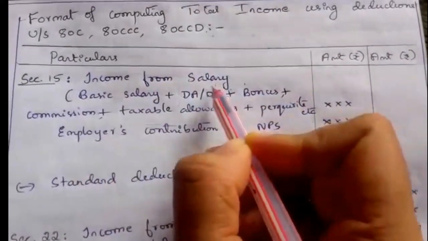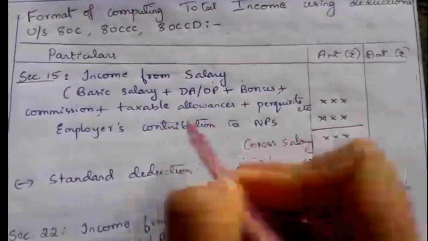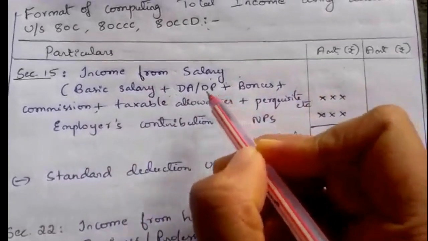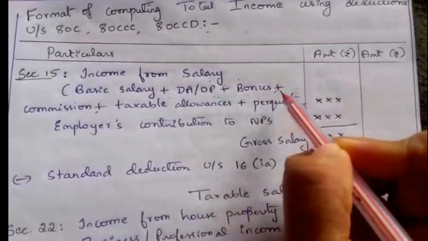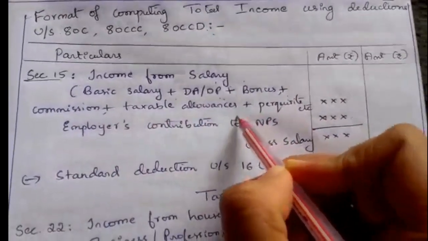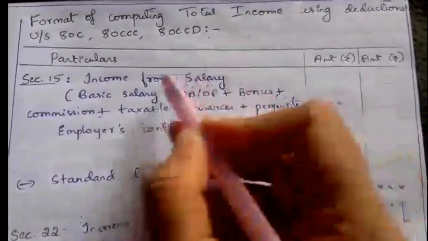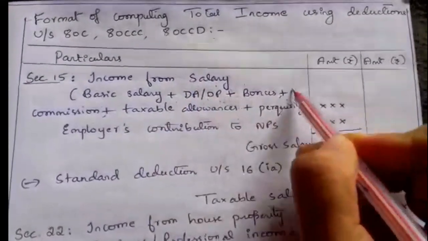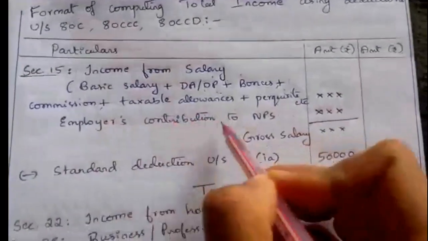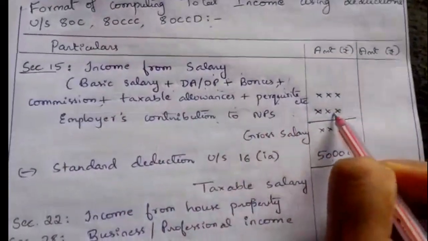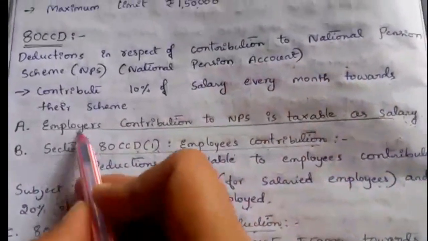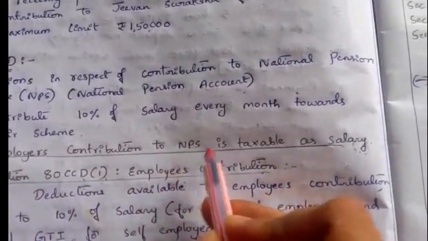Under income from salary we have to write the salary income like basic salary, plus if there is DA, DP, bonus, commission, taxable allowances, perquisites. Likewise, any salaries we have to add here. Then employer contribution to NPS we also have to add, because in the 80CCD conditions the first point is that employer contribution to NPS is taxable as salary.